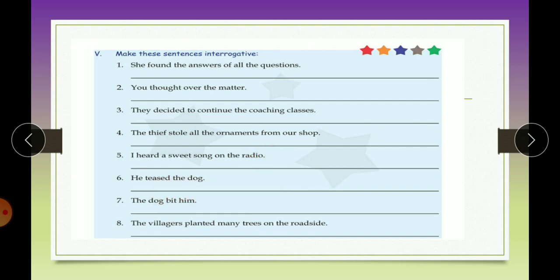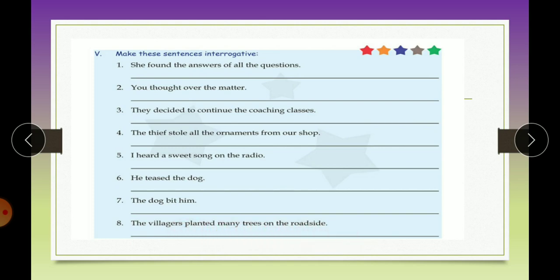Question mark. The dog bit him. What is the verb? Bit. Change it into the root form. Bite. Did the dog bite him? Question mark. The villagers planted many trees on the roadside. What is the verb? Planted. Change it into the root form. Plant. So did the villagers plant many trees on the roadside?